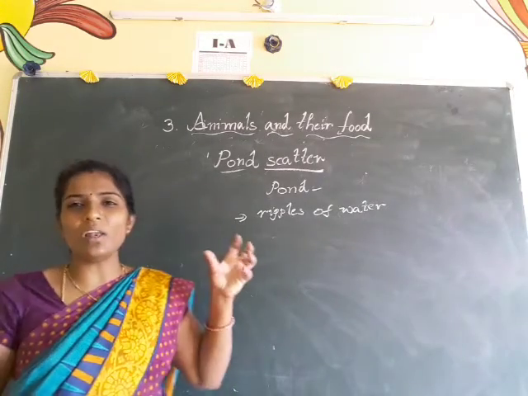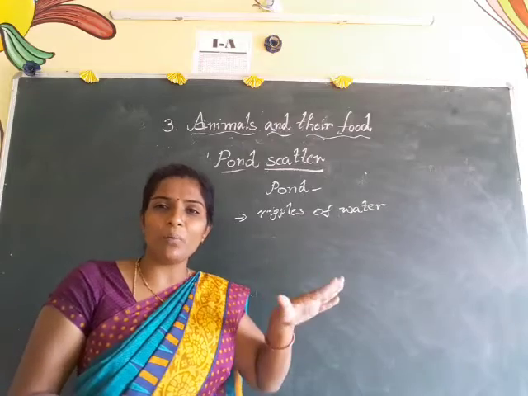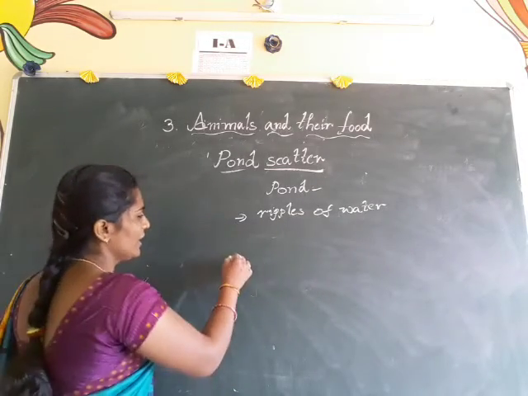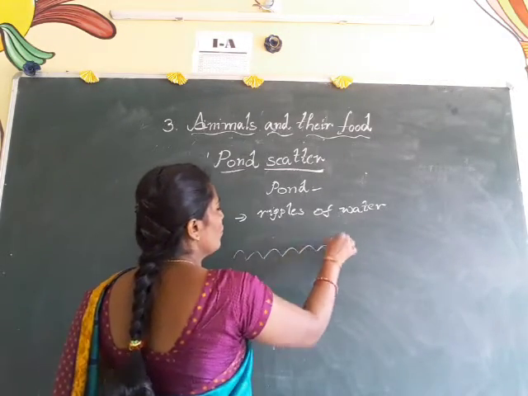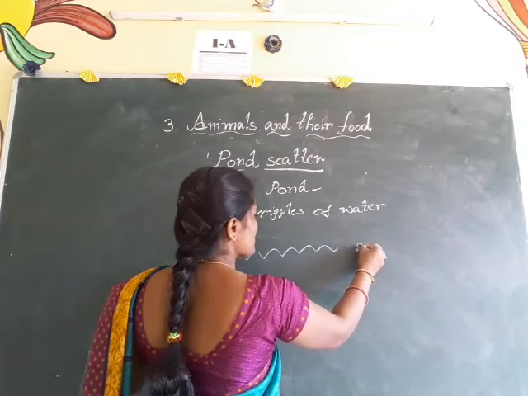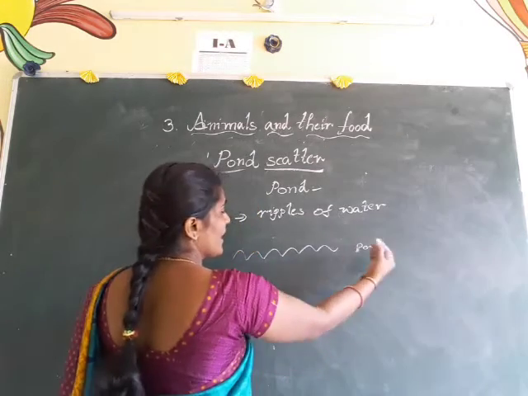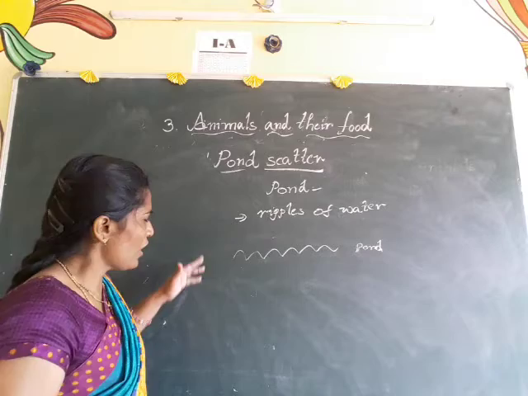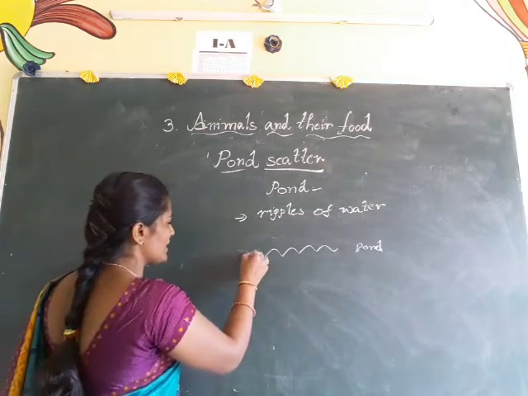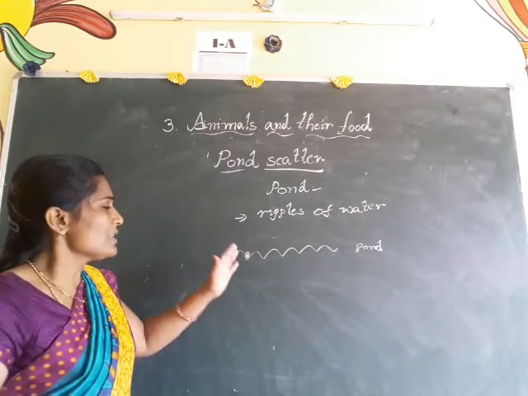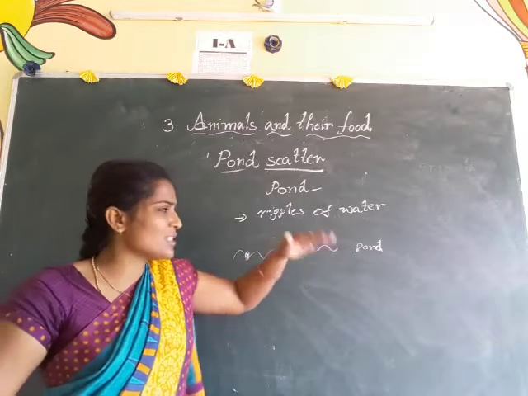If any small insect comes and stands upon that water, automatically the water will move. But here the pond skater will live at the edge of the pond. If one insect stands on the water, some water ripples will come.